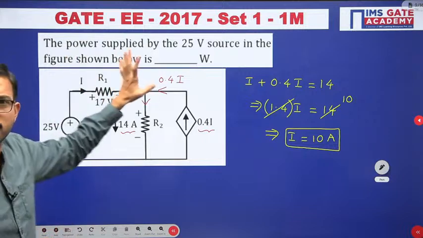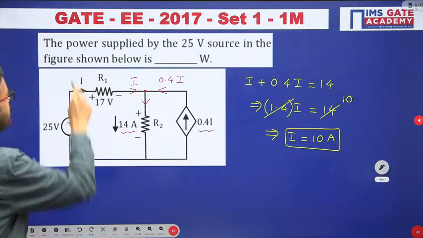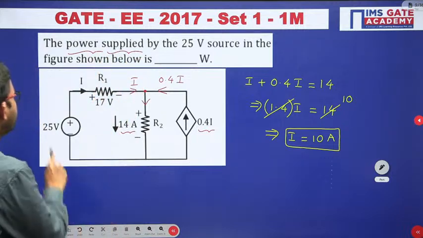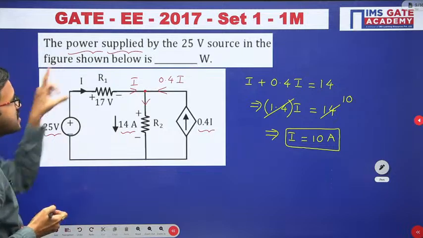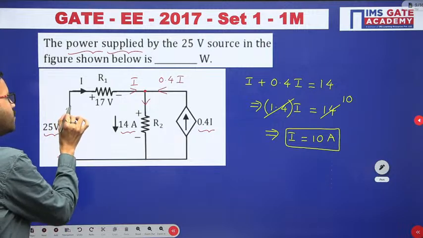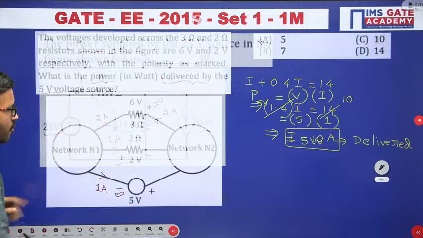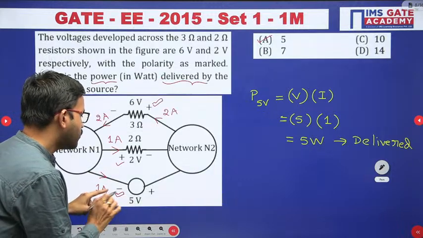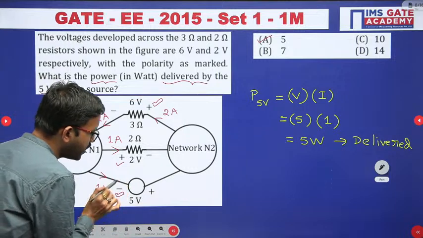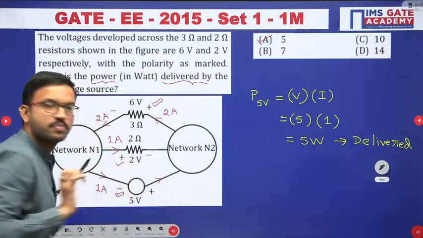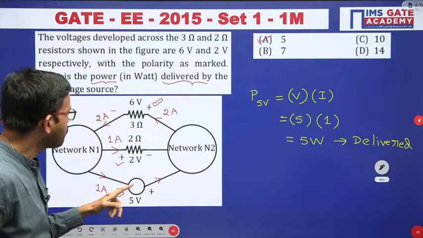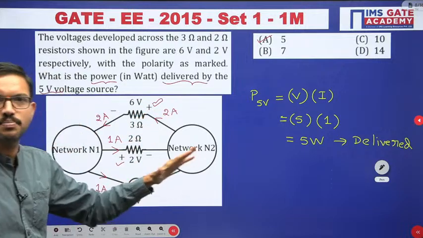Now read the question first. We have to calculate the power supplied. Power supplied or delivered, both are the same. Power supplied by the 25 volt source. Since they have mentioned it is delivering, just like earlier, whenever you have a source, if we want to say it is delivering, you can look with respect to the negative terminal or the positive terminal. Say for example, current enters at the negative terminal or current leaves from the positive terminal, both are the same. If current enters the positive terminal, that means it is absorbing power. If current leaves from the positive terminal, that means it is delivering power.